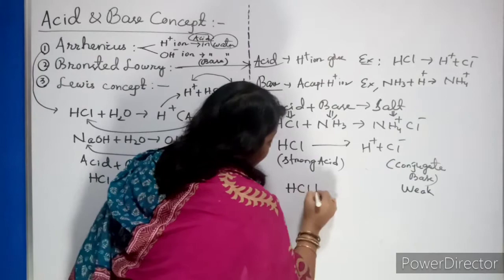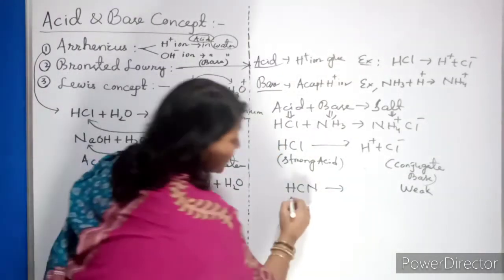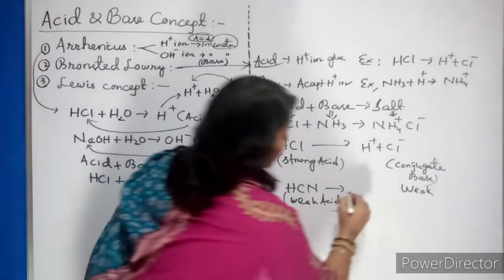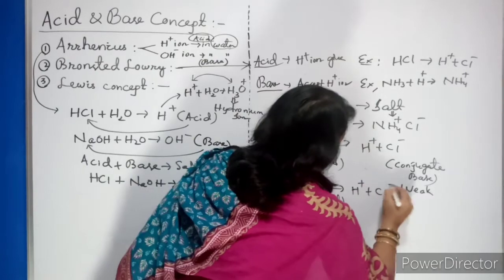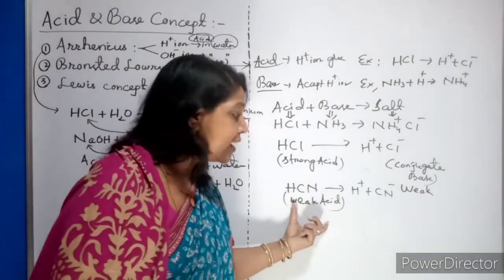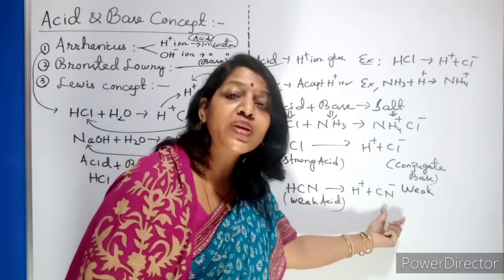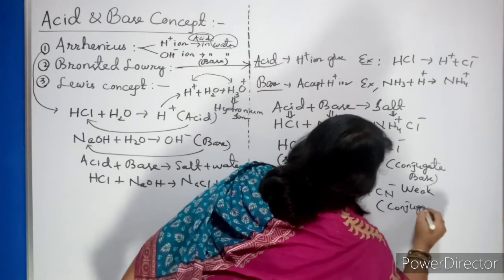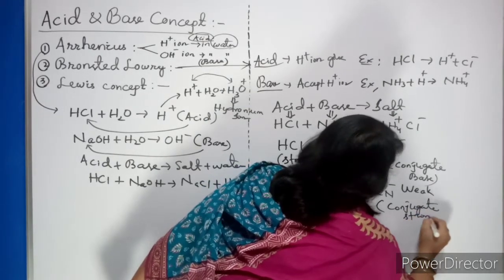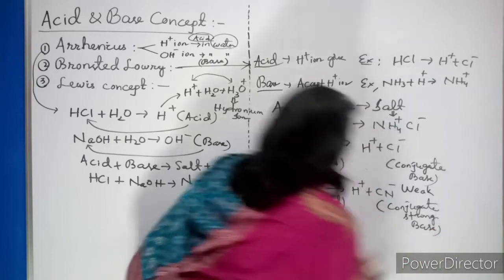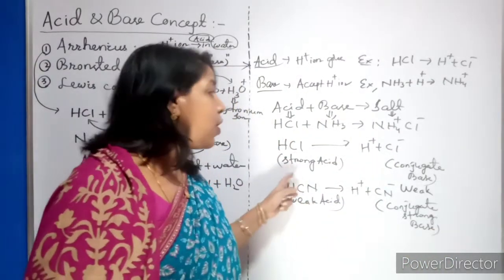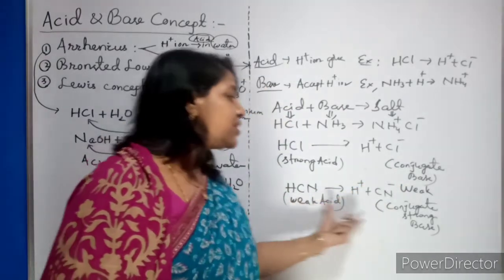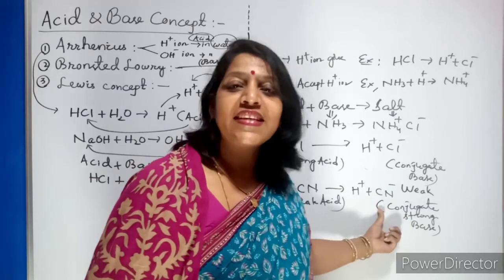Now let us see another example. If you know HCN, what type of acid is it? It is a weak acid. Now what will it give you? It will give you H plus CN minus. So as it is a weak acid, what type of base will it give? Conjugate strong base. So what are you concluding from this? A strong acid gives a conjugate weak base and a weak acid gives a conjugate strong base and vice versa.